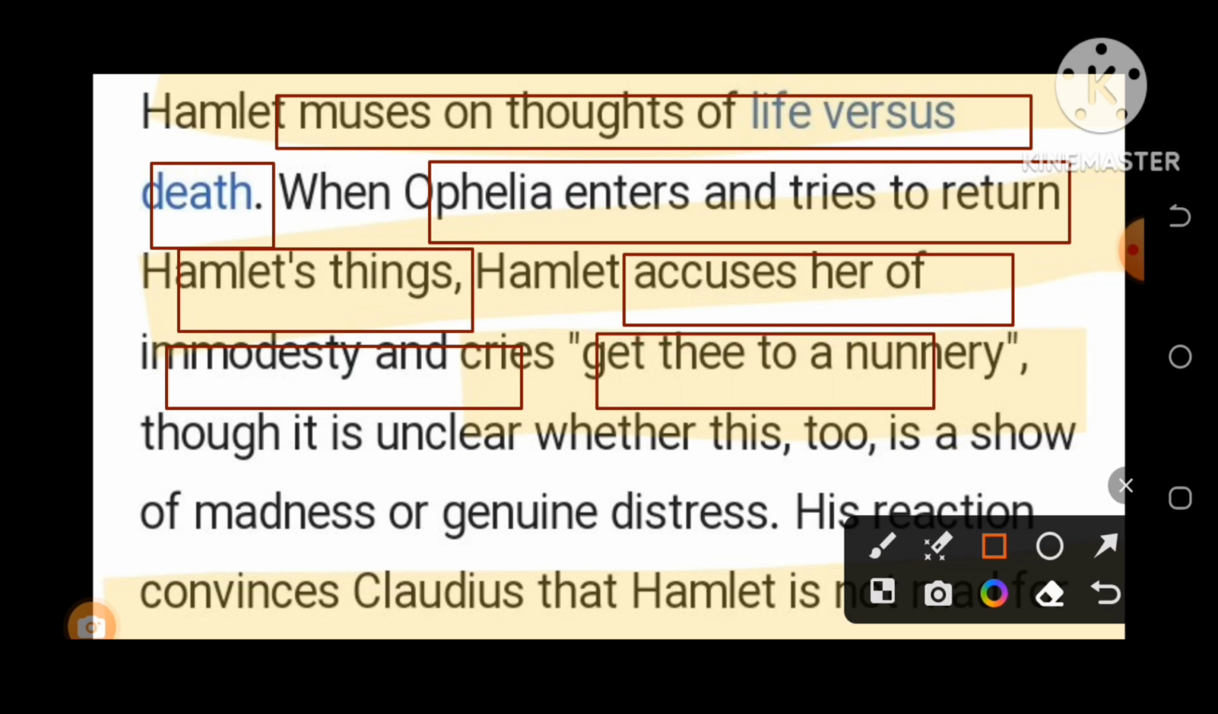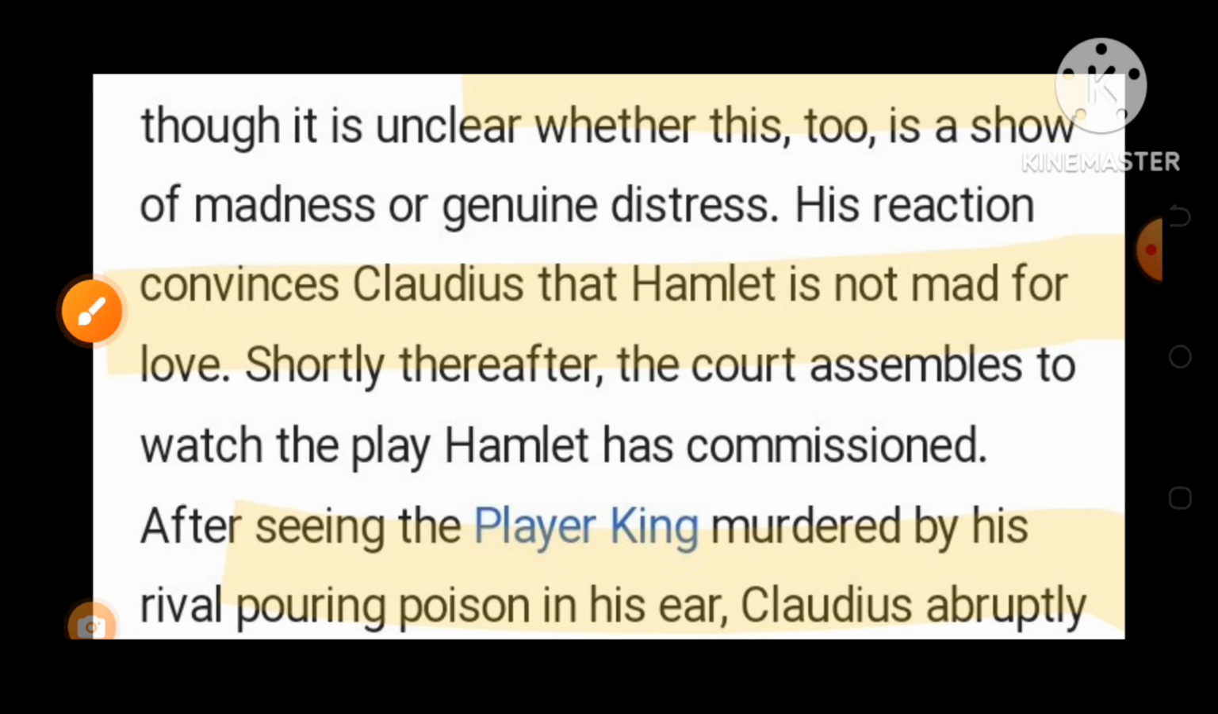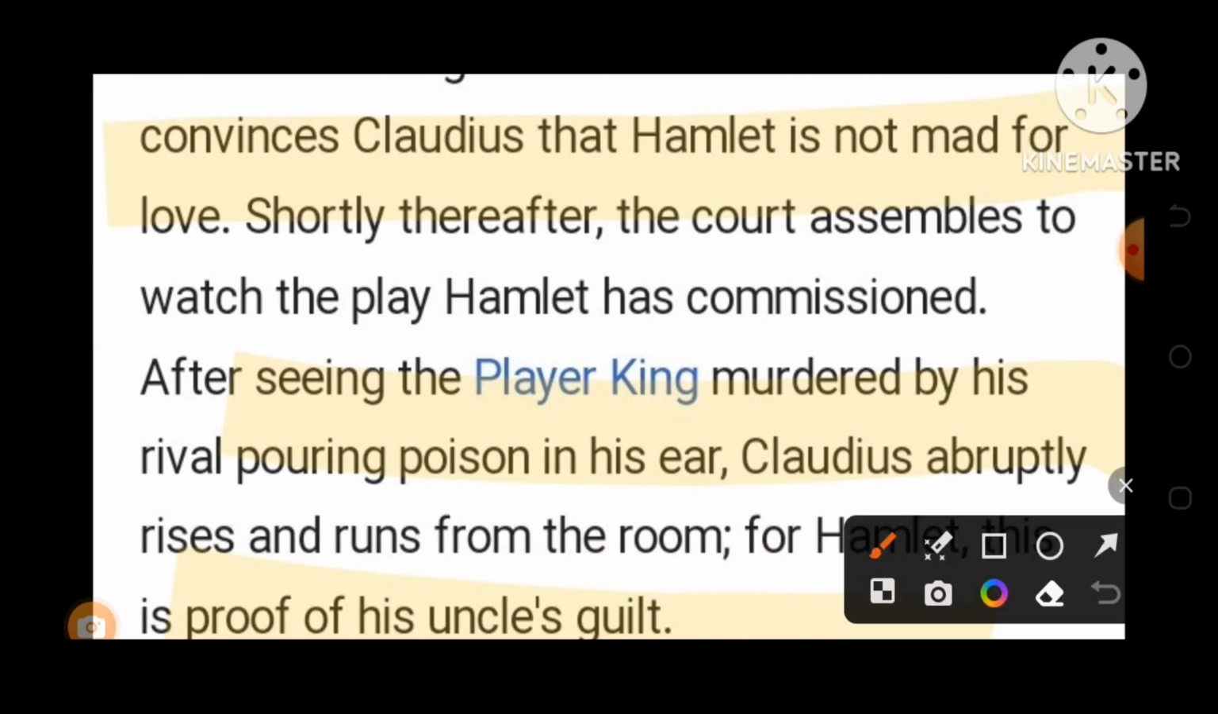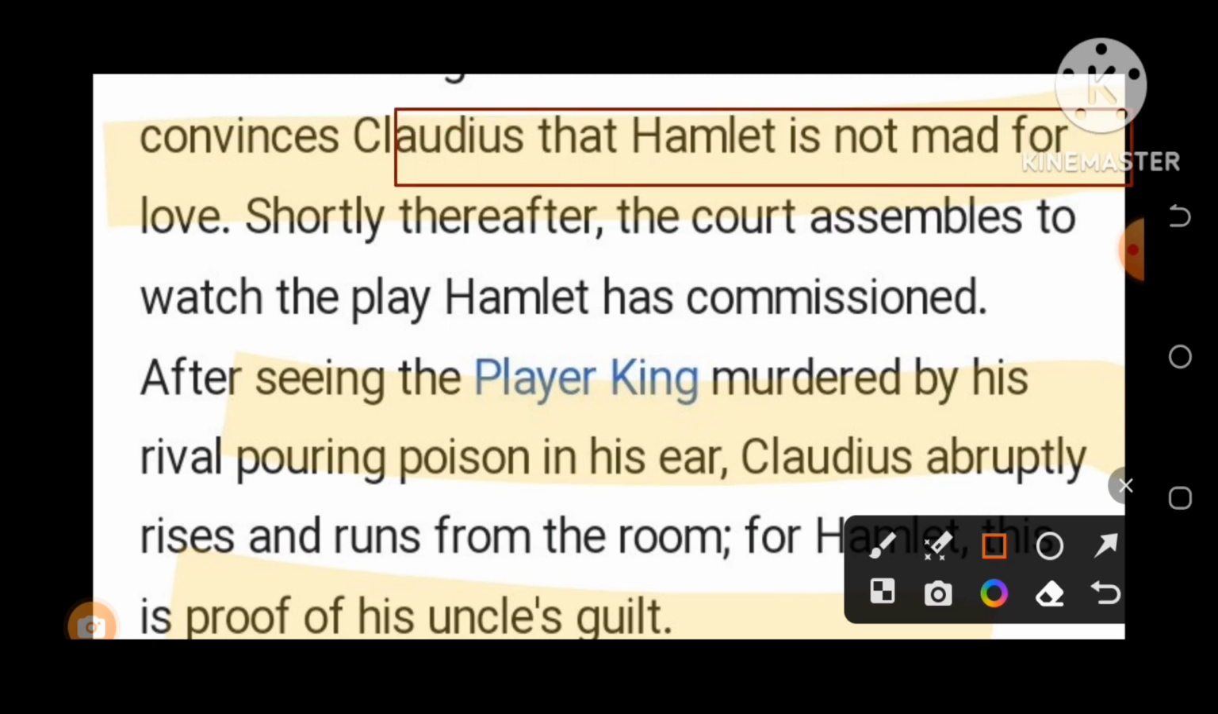Yes, this could be generally framed as a question. "Get thee to a nunnery." Who said this? This is spoken by Prince Hamlet to his beloved, Ophelia. So it is unclear whether this is to show madness or genius in distress. But after this observation, Claudius comes to know that Hamlet is not mad for love.